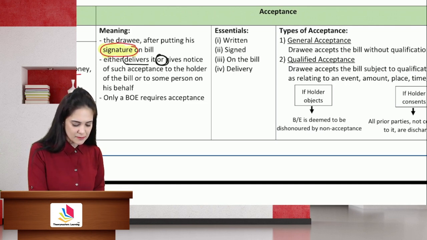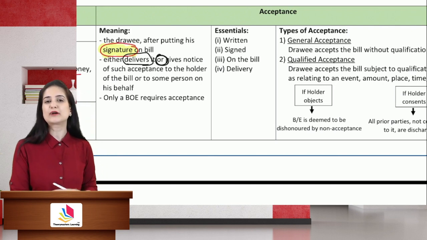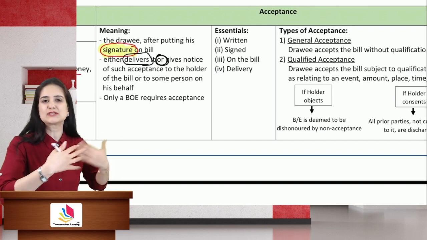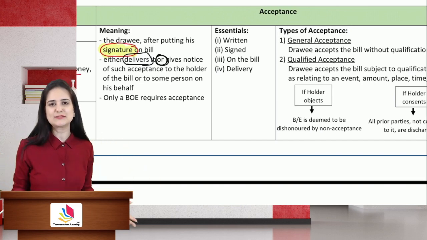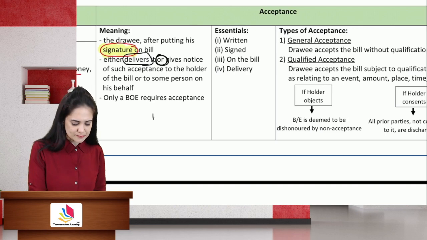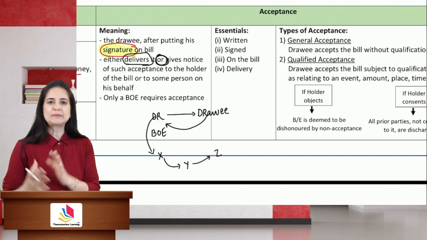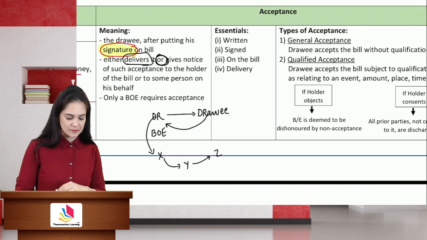See, delivery is very important. It is the most important part of negotiation. How will the drawer start negotiating? How will he transfer the benefit unless and until he has the instrument with him? So what is the procedure? Drawer draws a bill on the drawee. Drawee will accept the instrument and give it to the drawer. Then the drawer will use it just like money and pay it to his supplier or any person to whom he is liable to pay money.